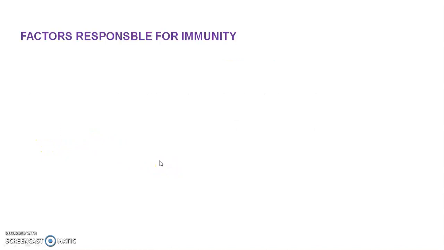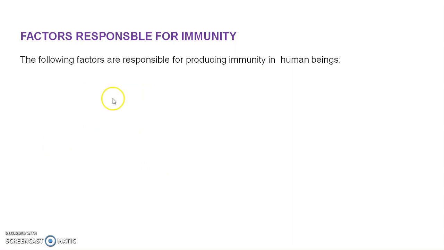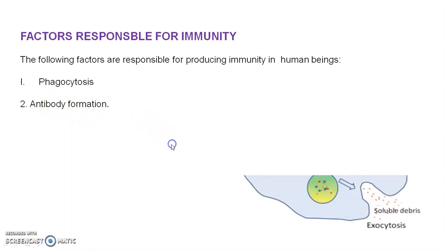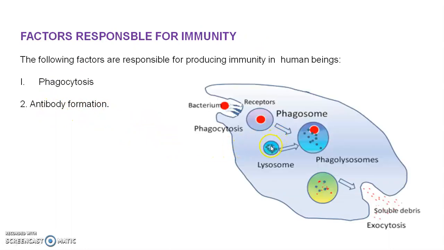Then we see the factors responsible for immunity. There are the following factors which produce immunity in the human body. The first factor is phagocytosis and the second is antibody formation. Phagocytosis means our WBC, or it can happen in the liver; some tissues can invade and ingest the bacteria. It is called phagocytosis.